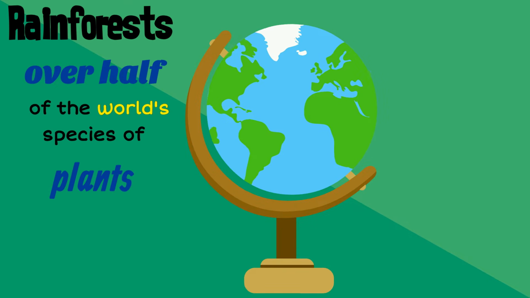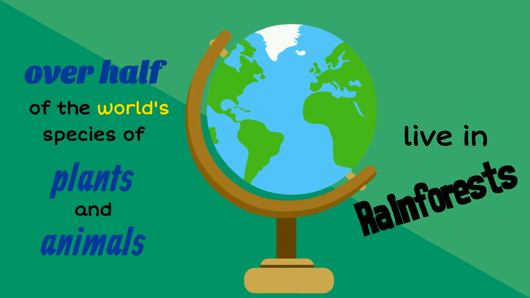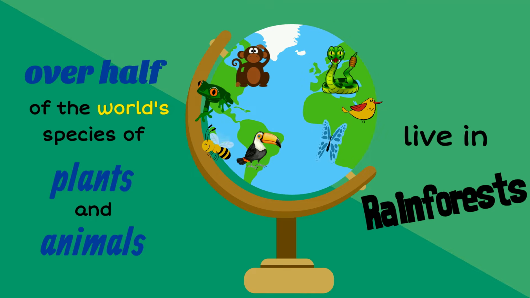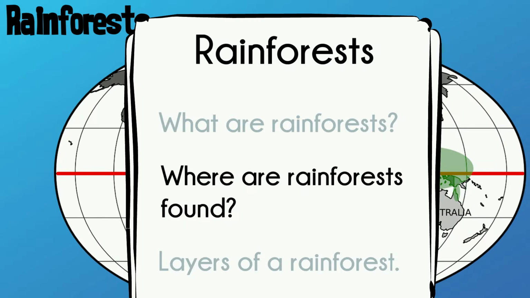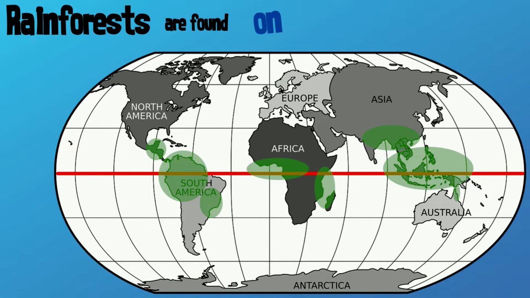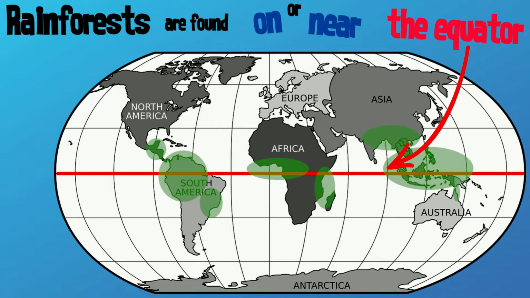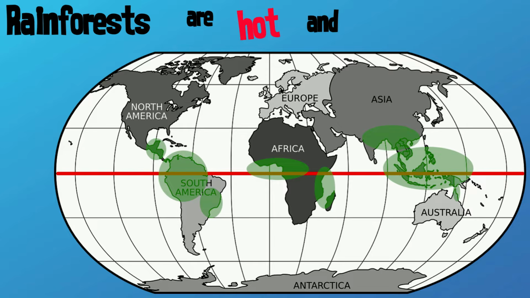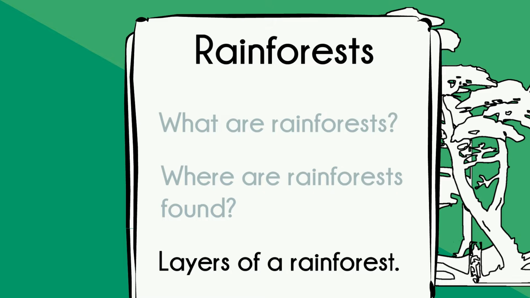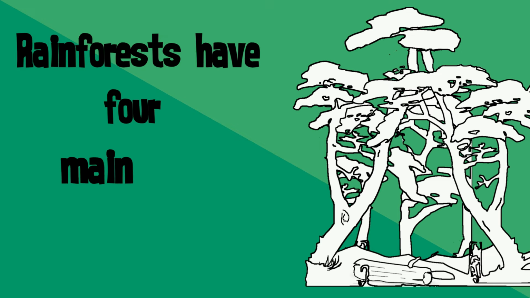In fact, over half of the world's species of plants and animals live in rainforests. Most tropical rainforests are found on or near the equator. For this reason, they're hot and very humid places. Rainforests have four main layers.